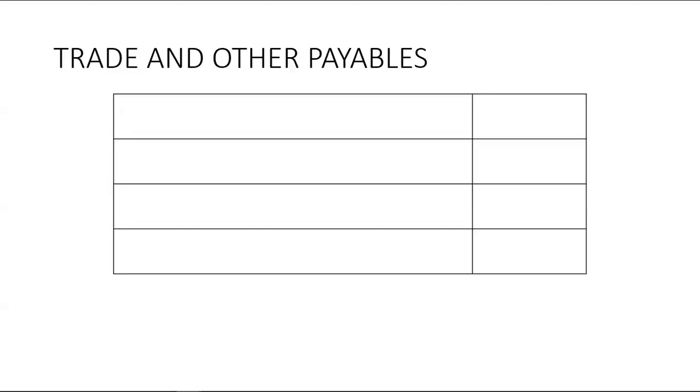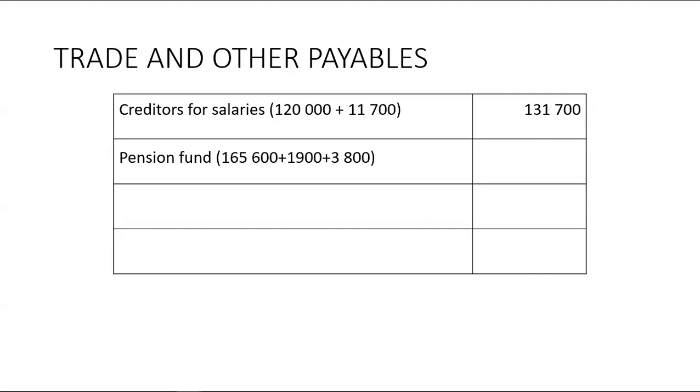Under trading and other payables, creditors for salaries already had 120,000. You will add net salary for this year, which is 11,700. In total, the employees are owed 131,700. For pension fund, you were given already 165,600. You added what was deducted from the employee salary and what was contributed by the employer, and that gave you a total amount that is owed to the pension fund, which is